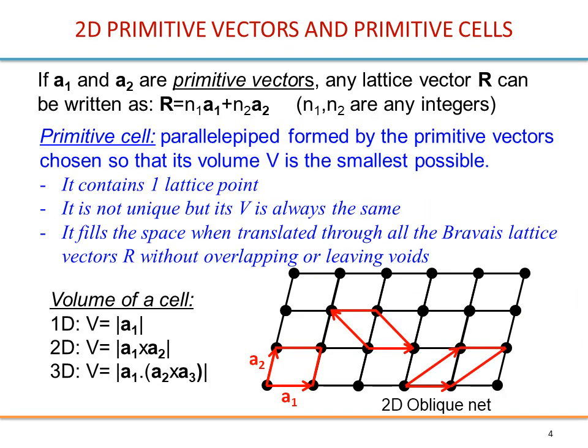Let's now define primitive vectors and primitive cells. We can take here the example in 2 dimensions of this set of points, which represent a lattice. As we have seen before, any lattice vector R can be written like this, and we can use primitive vectors A1 and A2. Applying this formula with any integers will build in some sense the lattice.